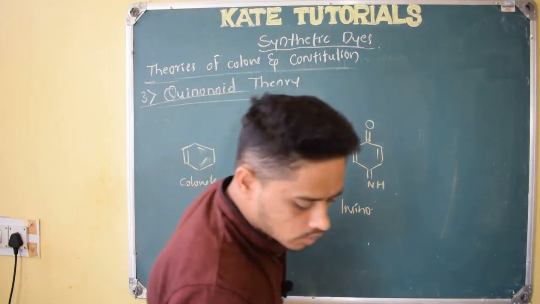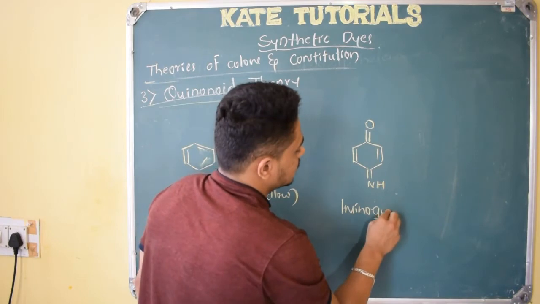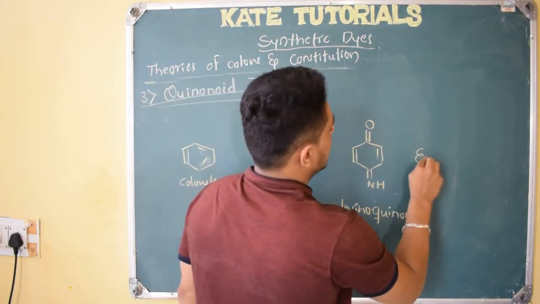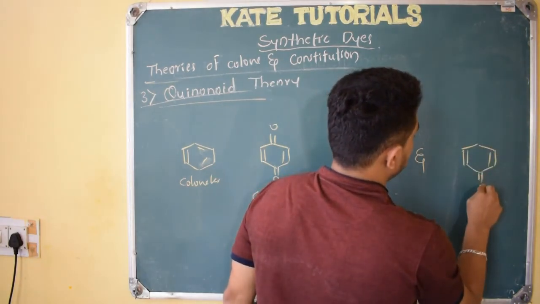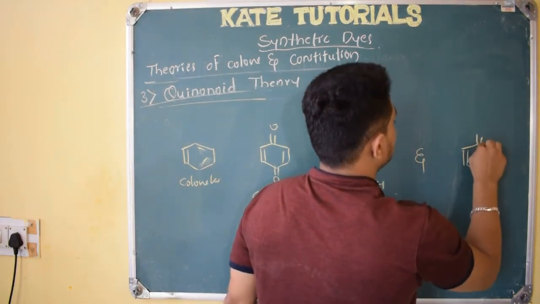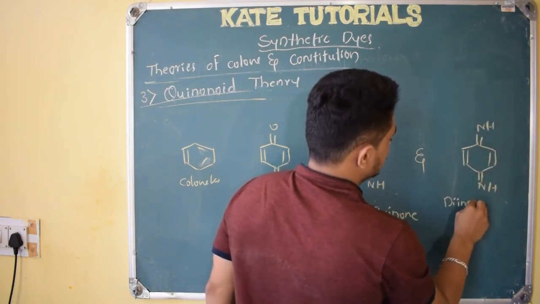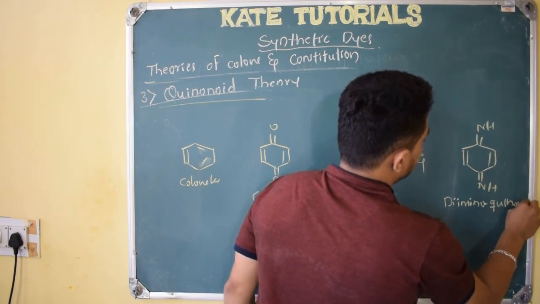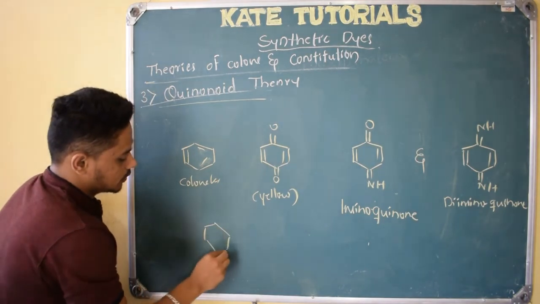Iminoquinone or iminobenzoquinone, let me check it. So iminoquinone, they will write simply quinone, right? So this iminoquinone and this diiminoquinone, with double bond NH and here also double bond NH, both have this quinonoid structure. Quinonoid, I hope you remember, right?